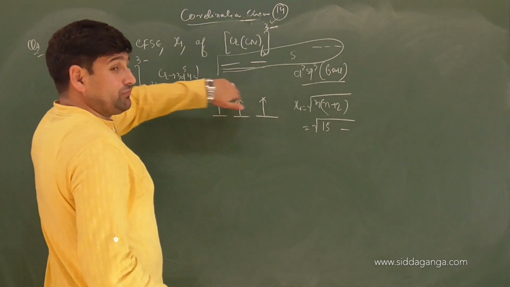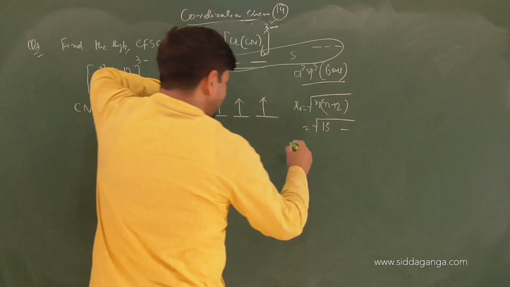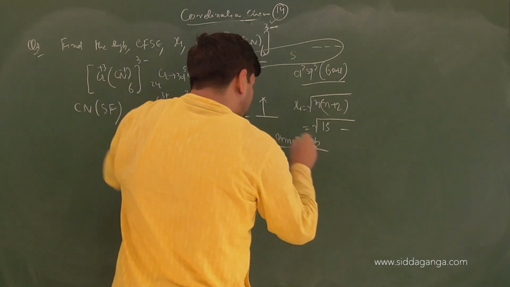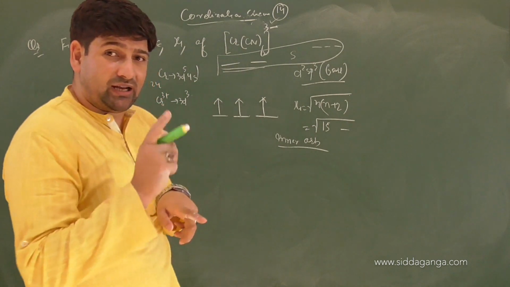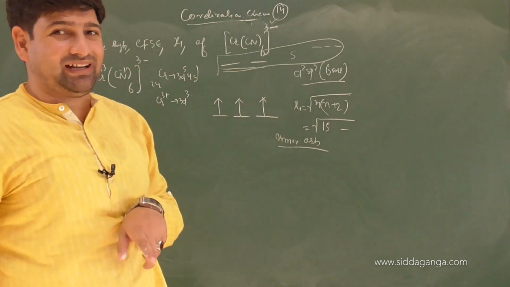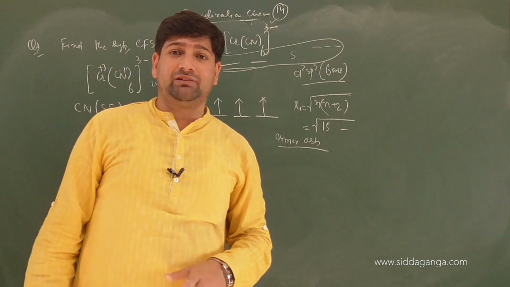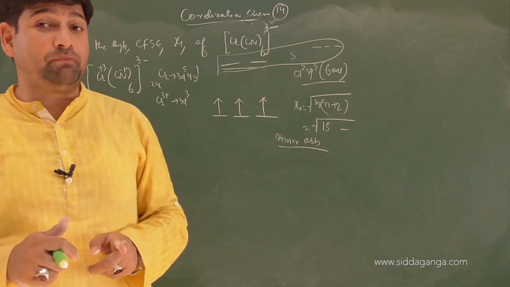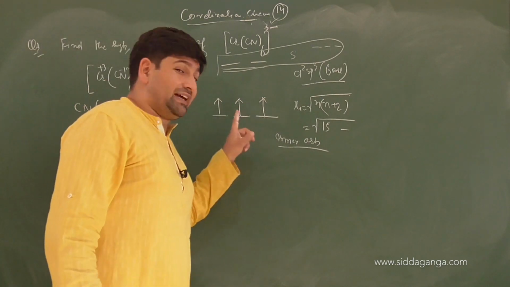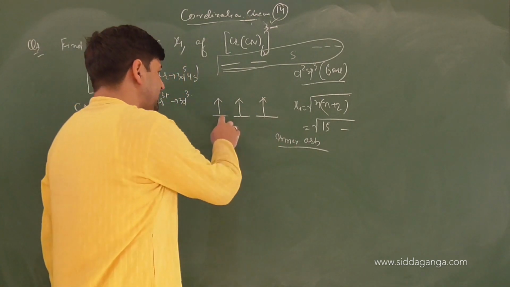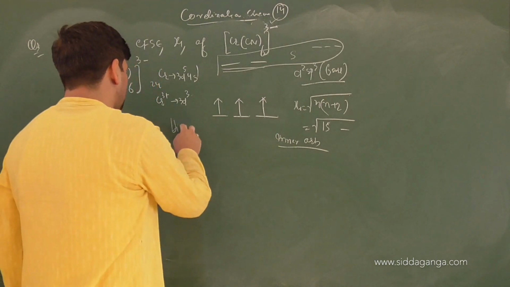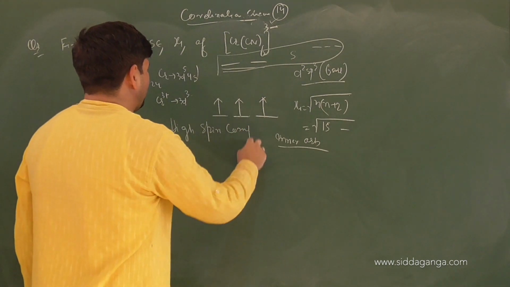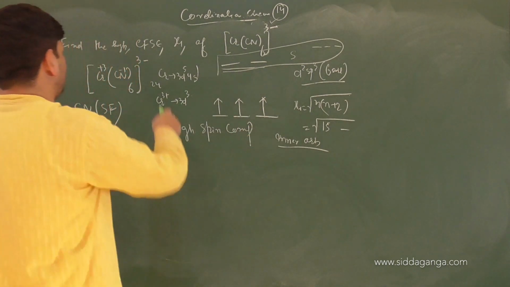Now it will make use of orbitals of 3d. So is it inner orbital or outer orbital? It will be inner orbital. Usually what do we say? Inner orbital complexes are low spin, but that won't be correct here. So whenever you want to find out whether a system is inner or outer orbital, low spin or high spin, it's very important and imperative to find out exactly the electronic structure of it. There are 3 unpaired electrons, so it will be a high spin complex, and one more thing we have to find out is CFSE.